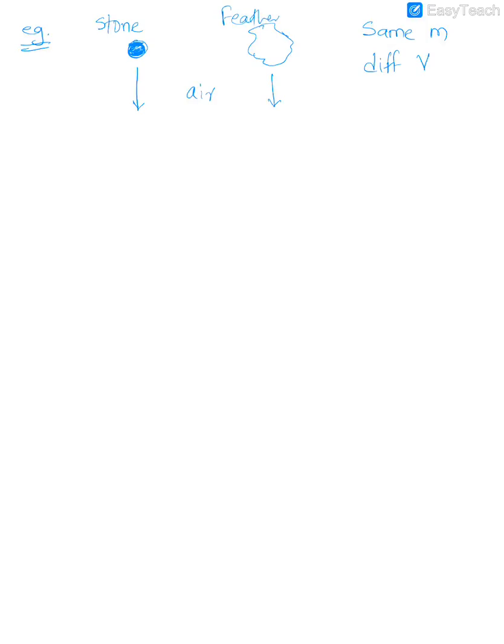So in air, this one will fall first, this one will fall later. Okay, this one will hit the ground first and the feather will hit the ground later on. Why? Because the feather has got more volume, so it experiences more upthrust. Got it?